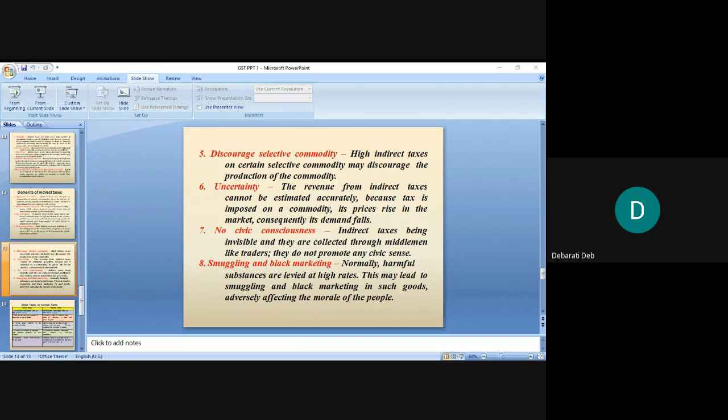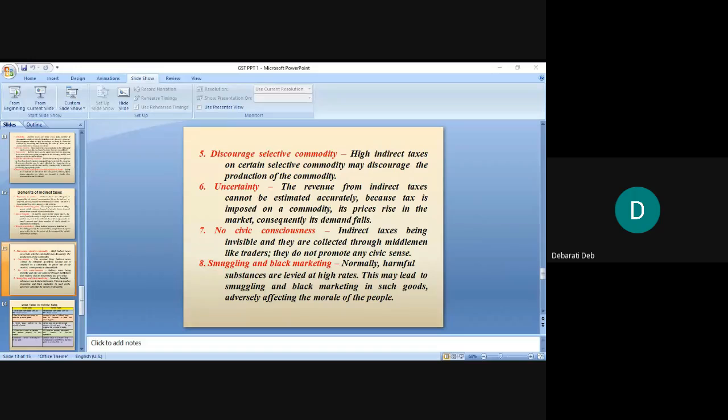Okay, so there's a difference between direct tax and indirect tax. Let us quickly go through it. You have already studied direct tax in your third semester. This is indirect tax that we are studying. So direct tax contributes 25 to 35% of total revenue, whereas indirect tax contributes 65 to 75% of total revenue. Then direct tax does not have any impact on cost and prices of goods, whereas indirect tax will lead to an increase or decrease in the cost and prices of the goods.